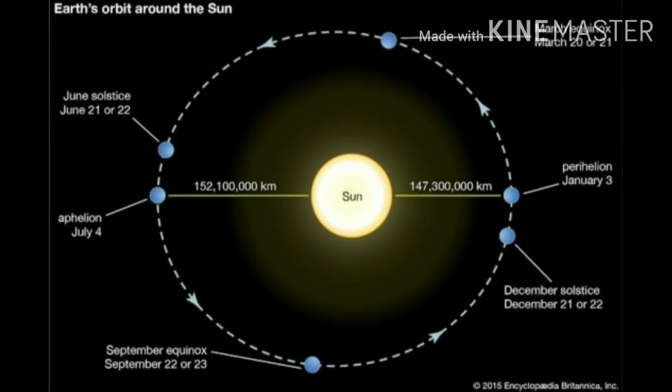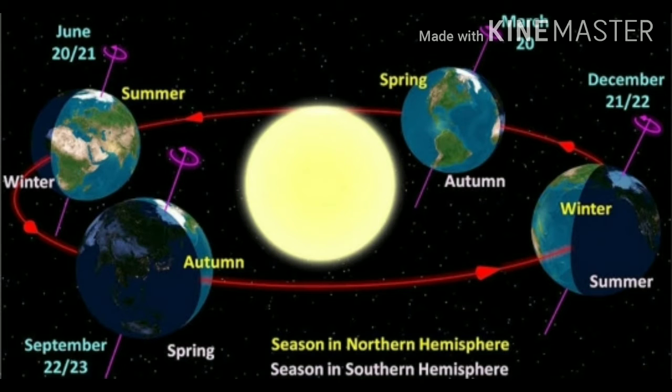It is clear from the figure 3.3 which is given in your book that the Earth is going around the Sun in an elliptical orbit. Notice that throughout its orbit, the Earth is inclined in the same direction. A year is normally divided into summer, winter, spring, and autumn seasons. Seasons change due to the change in the position of the Earth around the Sun.